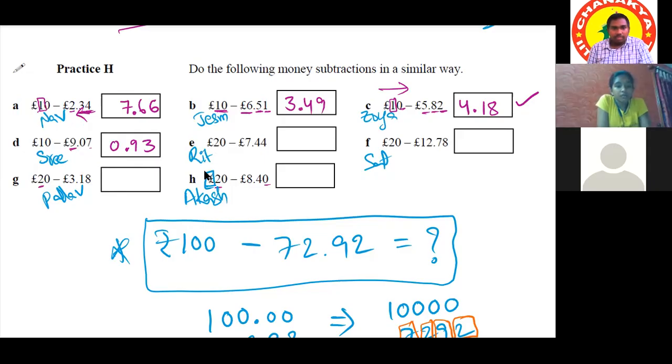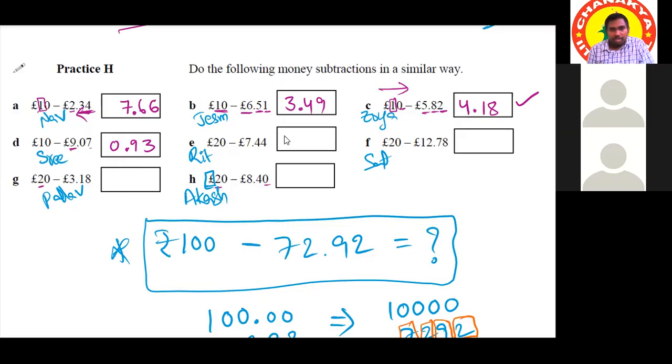Next, Ritvik. Sir, the predecessor of 2 is 1. Okay. 9 minus 7 would be 2. 9 minus 4 would be 5. 10 minus 4 would be 6. And after 2 digits, we have to keep a point. After 2 digits from right side or left side? Sir, from right side. So from right side, it is better.